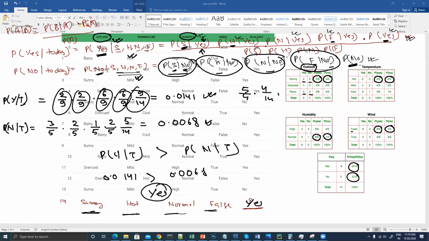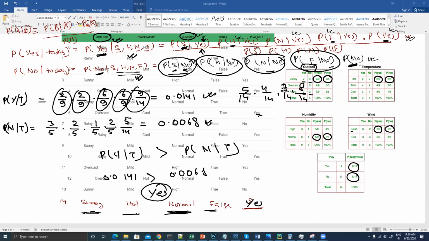Then how many times are you getting normal in this column? Out of 14 data, 7 by 14. Into how many times are you getting false in this windy data set? So 8 by 14. Now what is the total calculation? Just calculate it and give me the data. Sunny is 5. Sorry, 5 by 14. I have just written 4. Yeah, it's 14. 14 is the total data, right?